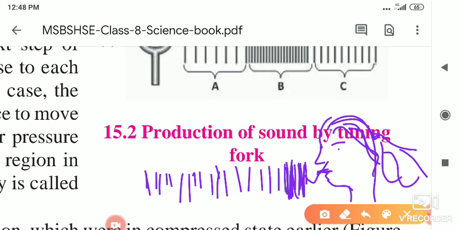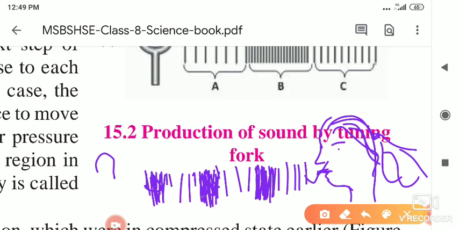This A part transfers its energy to this B part. Then the A part is relaxed and the B part is compressed, we can say. Here rarefaction. In this way, compression, rarefaction. In that way, the sound is propagated from one place to another place.